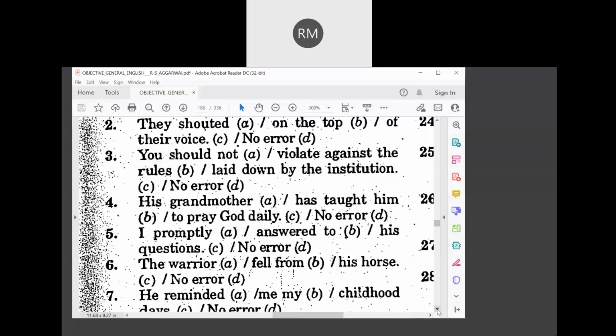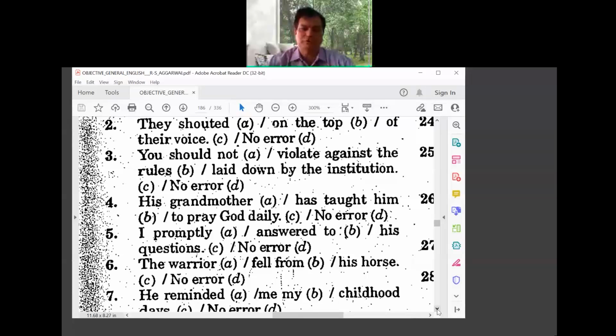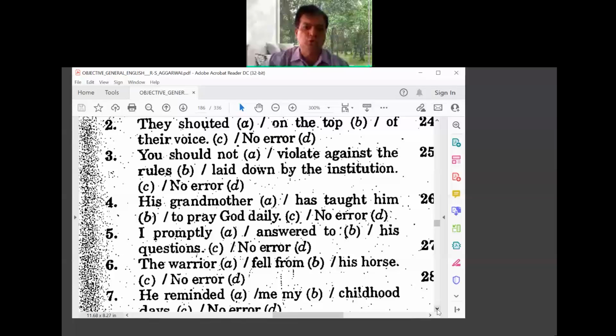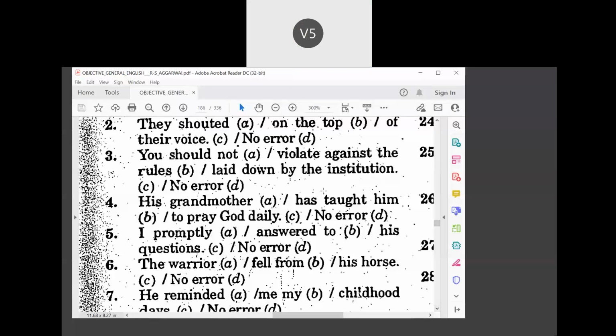Just think it over: pray to God. Where is the error? See here, in the case of taught him, we are not using any preposition. It's correct, has taught him. So in the case of teach also, he was teaching him. So he taught him to pray to God. Option C. So here, what is omitted here?